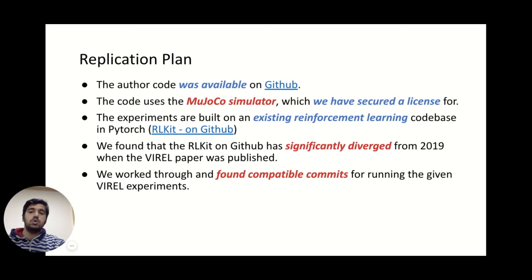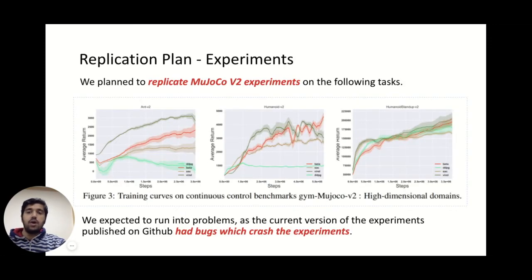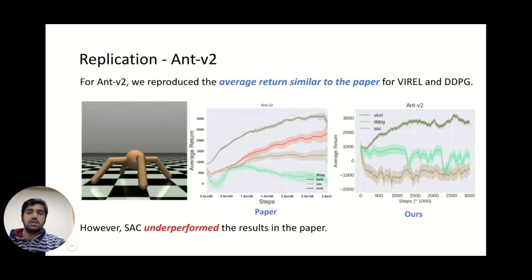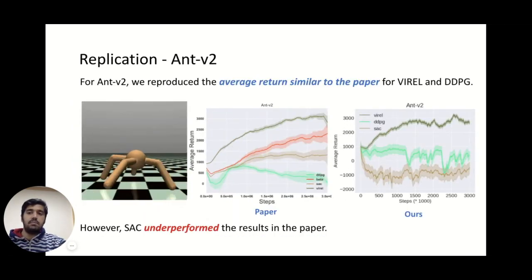We use the MuJoCo simulator, for which we secured the license. The experiments were built on the existing RLKit framework. We found that the RLKit on GitHub has significantly diverged from when this paper was published, so we had to find the commit for which the code actually worked. For replication of the experiments, we use the MuJoCo V2 environment on these tasks, which are ant, humanoid, and humanoid stand-up. We expected to run into problems, as the current version of the experiments crashed and gave various bugs. But now I'll show you our replication.